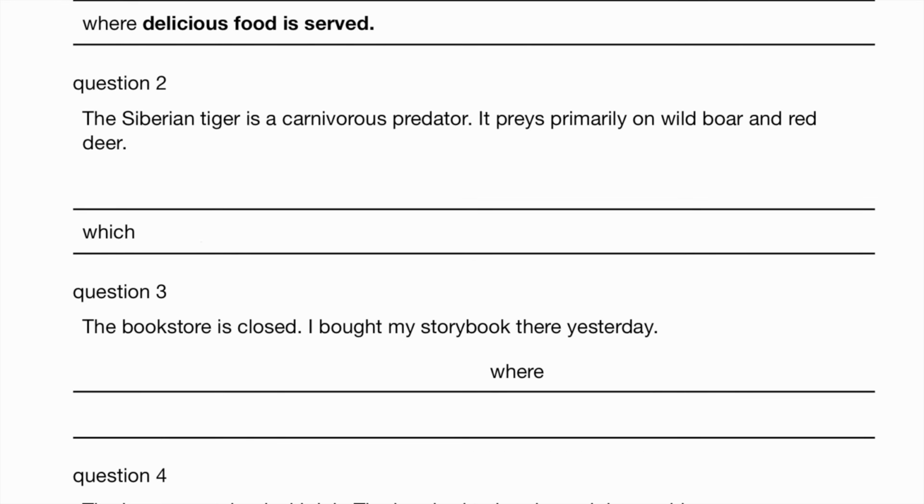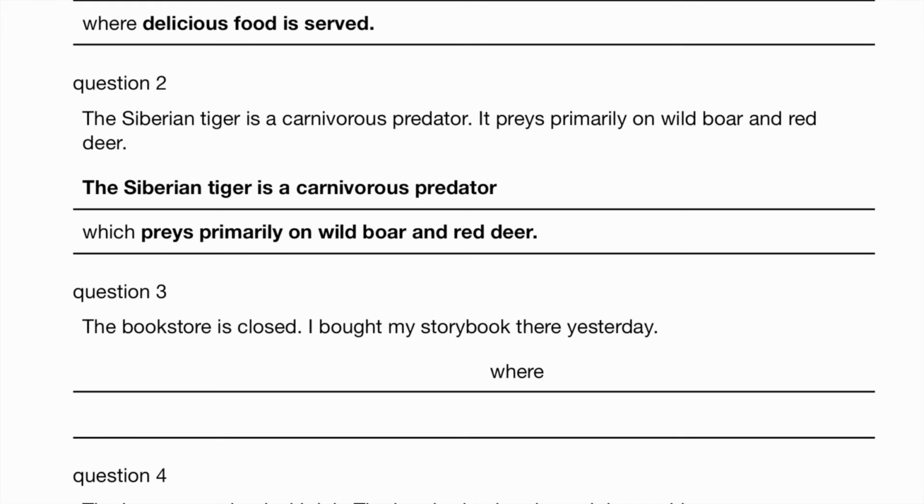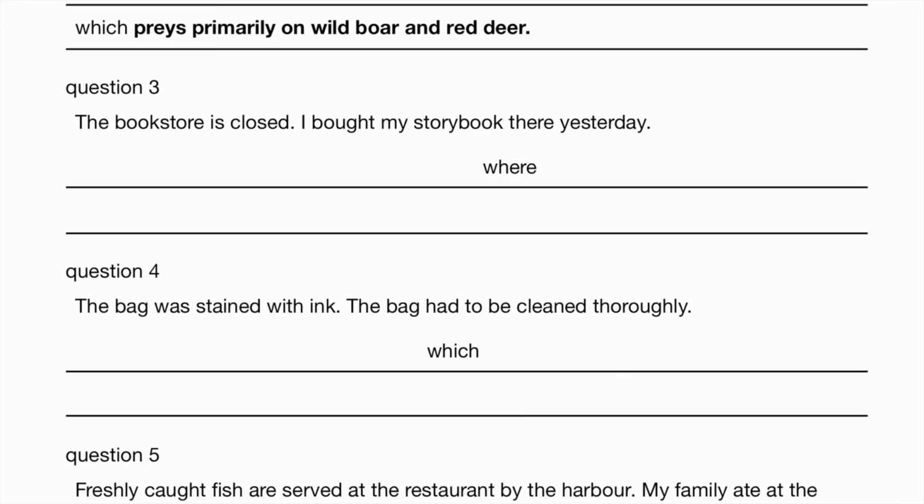The Siberian tiger is a carnivorous predator. It preys primarily, mainly, on wild boar and red deer. The Siberian tiger is a carnivorous predator which preys primarily on wild boar and red deer. The bookstore is closed. I bought my storybook there yesterday. The bookstore where I bought my storybook yesterday is closed.